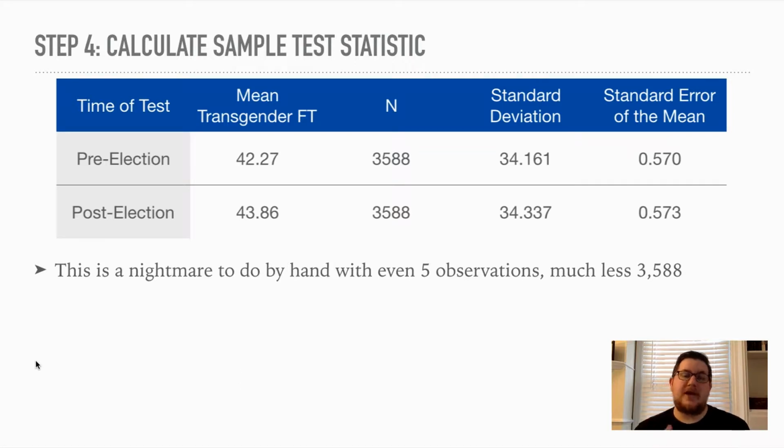Now, theoretically, you could go into SPSS and compute a new variable, which is equal to individuals' values of the pre-election minus the post-election, or actually it's vice versa, post-election minus pre-election. Then you'll get a new variable where the value is that individual respondent's difference.